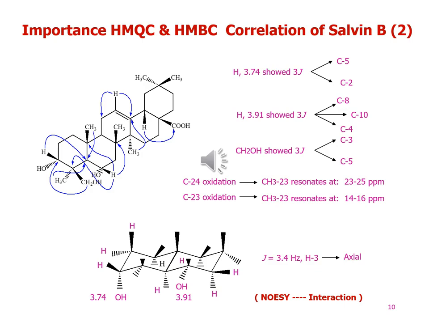The oxymethine proton, which resonates at 3.74, shows proton-proton correlations with two other protons and hence could be assigned to the usual carbon 3 position. The smaller coupling allows us to assign an axial configuration to the hydroxyl group. The proton at 3.74 shows 3J correlations with carbon 5 and carbon 2, and the proton at 3.91 shows 3J correlations with carbon 8, carbon 10 and carbon 4, while the proton of the methoxy group shows 3J correlations with carbon 3 and carbon 5.